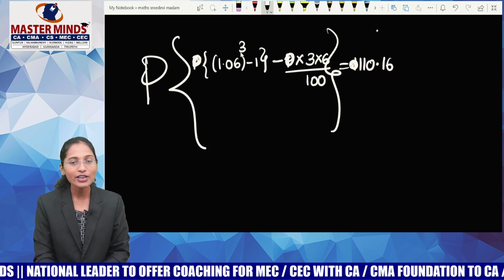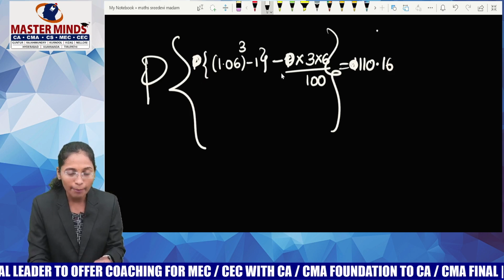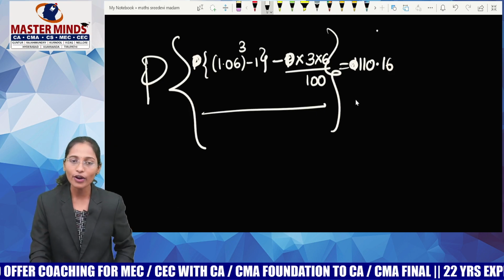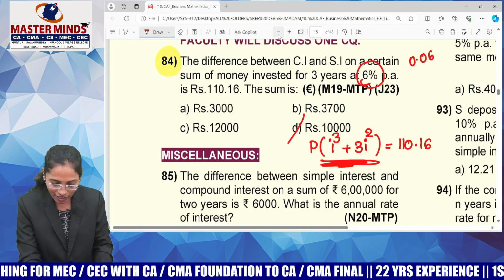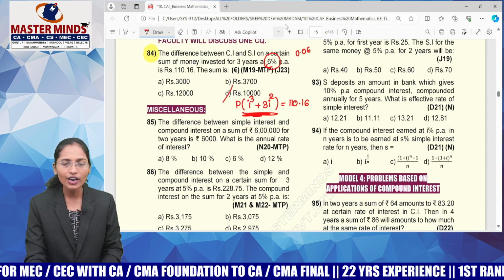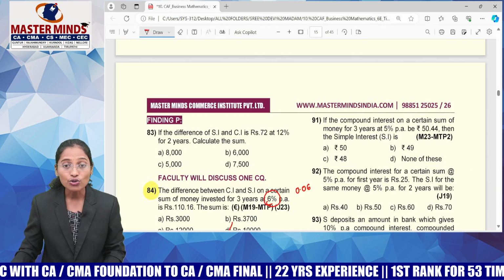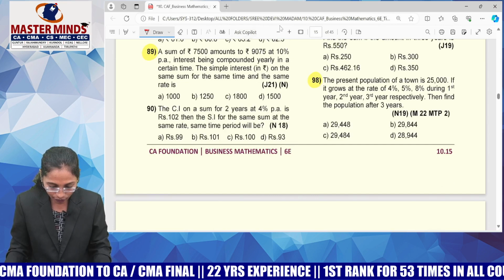Let me repeat. 1.06 whole cube minus 1, M plus 3 into 6 by 100 M minus MRC divided by equals to into 110.16. There is no problem even if you forget this formula, guys, because there is a chance of using your regular formula. But for some formulas, there is no such option, guys. So you just need to learn the formulas by heart. So guys, take care of the formulas.